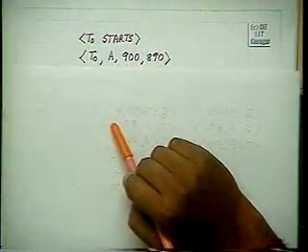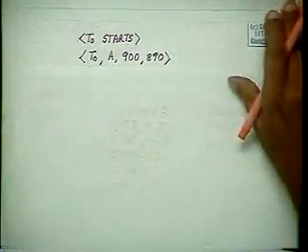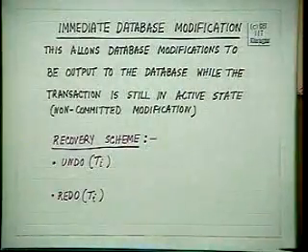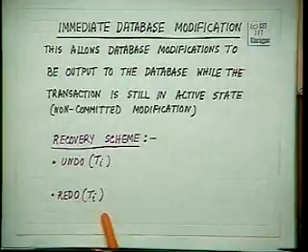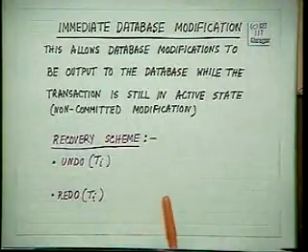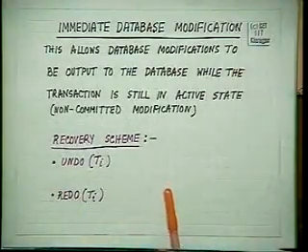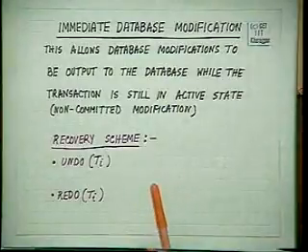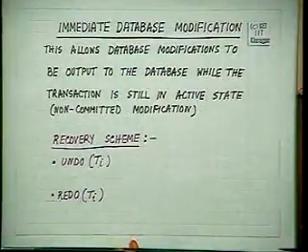So in an immediate modification technique, we have got two functions. The redo is the standard function which we used in the deferred modification technique. A redo is done for those transactions which have both Ti start and Ti commit. For them the new values are written into the disk.